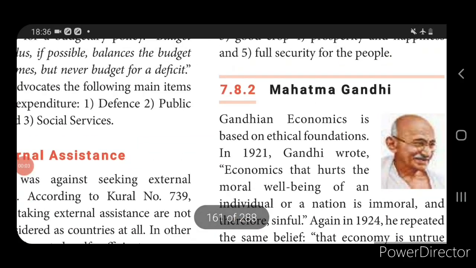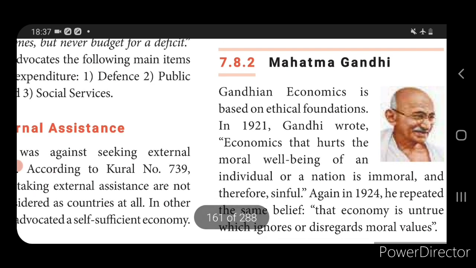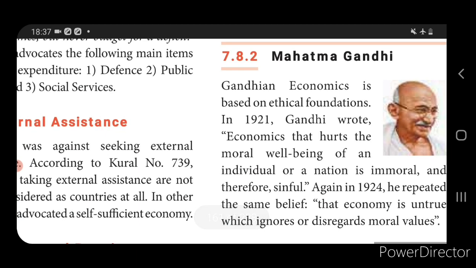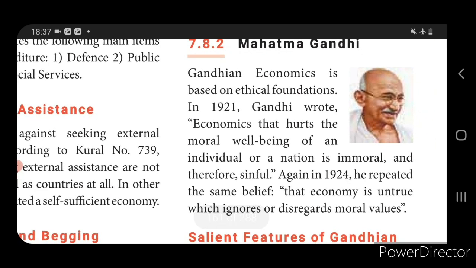Okay. So next we come to know about the next contribution of an Indian economic thinker, Mahatma Gandhi. So Mahatma Gandhi's theory is based on an ethical foundation. In 1921 and in 1924 he wrote a book in which he said that economics that hurts the moral well-being of an individual or a nation is immoral and therefore sinful.